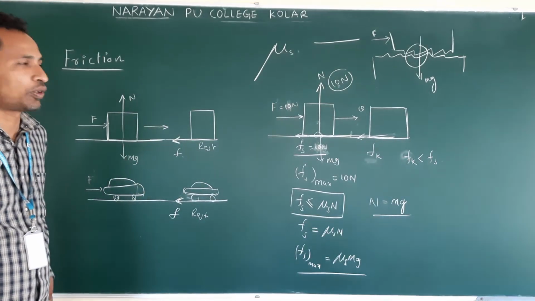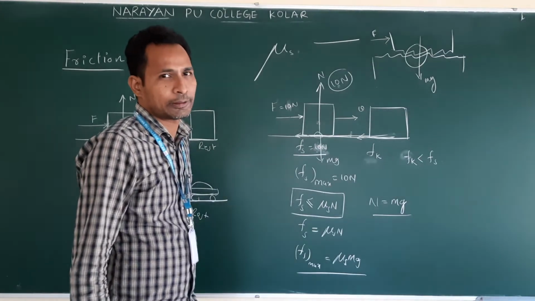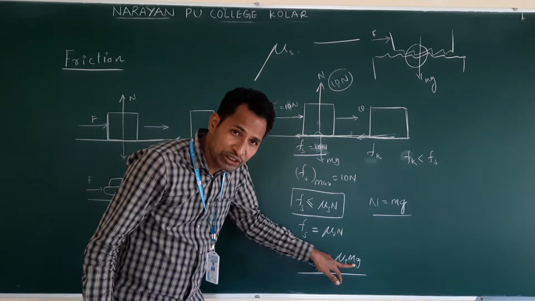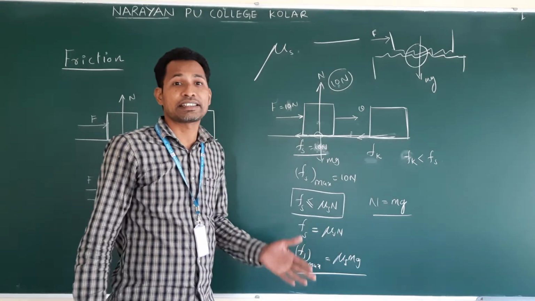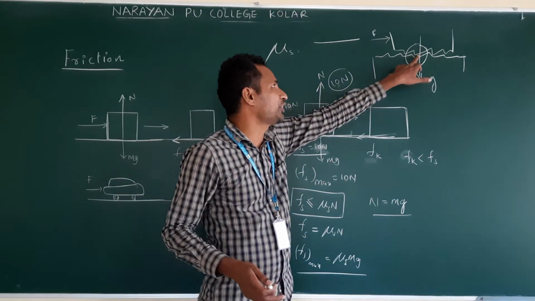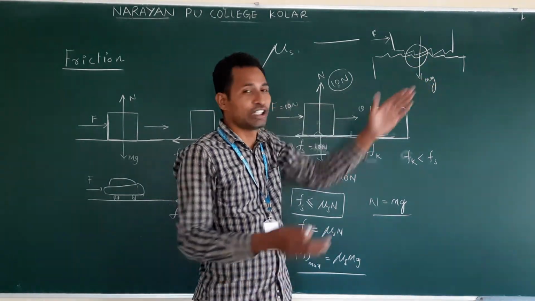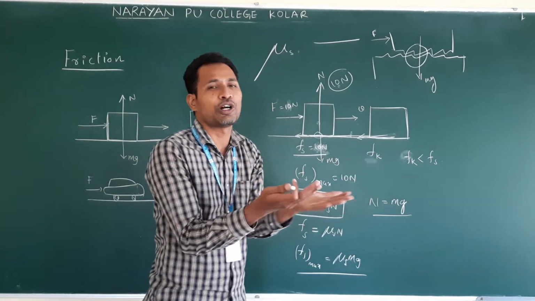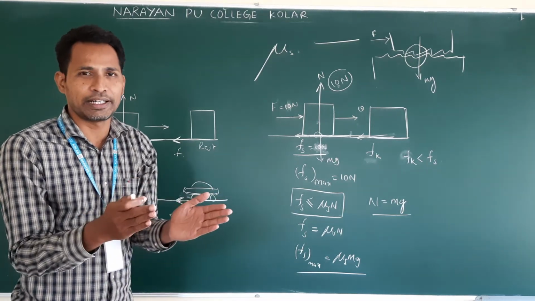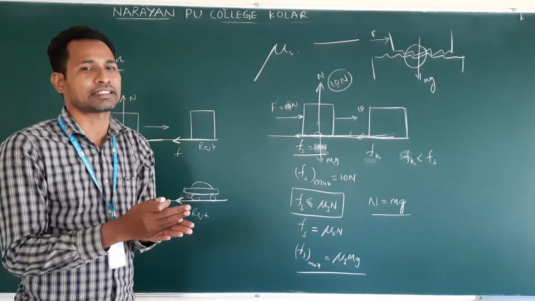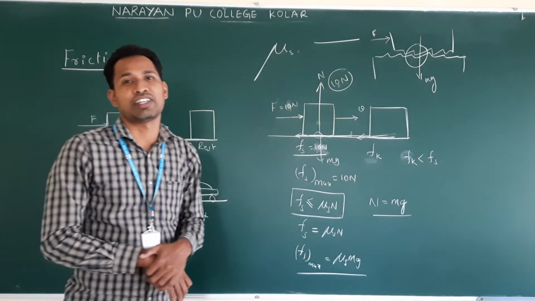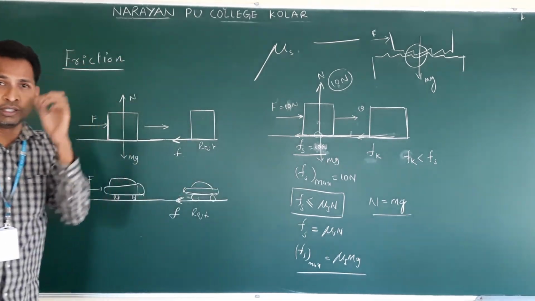If mg is more, meaning weight is more, friction is more. And a very, very important point: frictional force depends on mg, not on contact surfaces. Most people think it is developed due to contact surfaces. If contact surface area increases, then we expect more friction. But that is wrong. Friction is independent of area of contact. It depends on weight and the nature of the contact surfaces. This is a very, very important point.